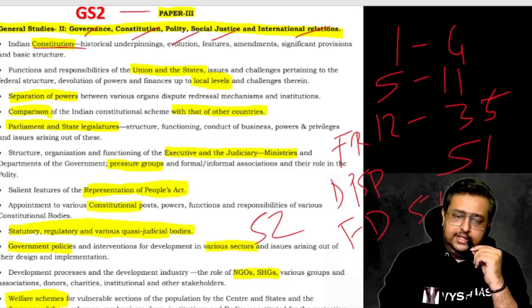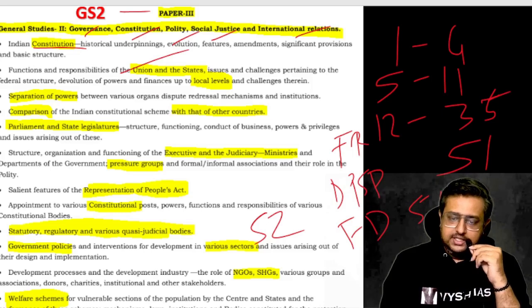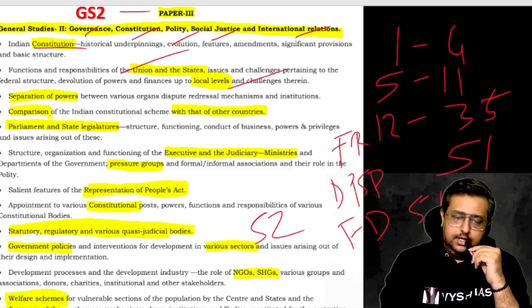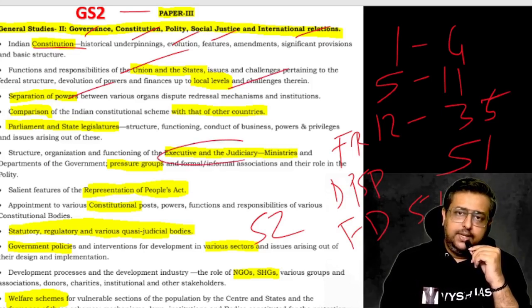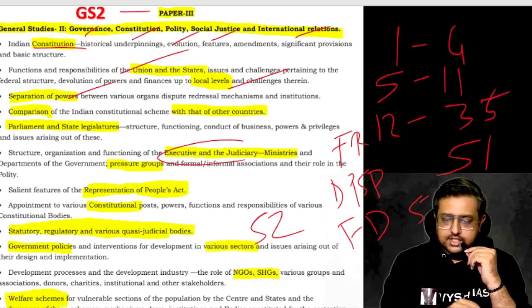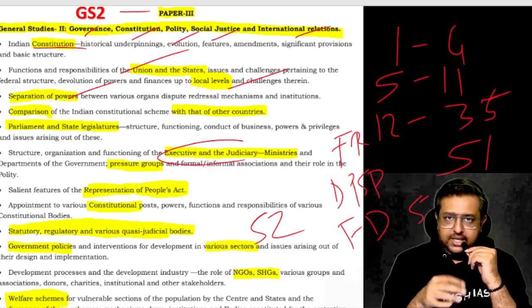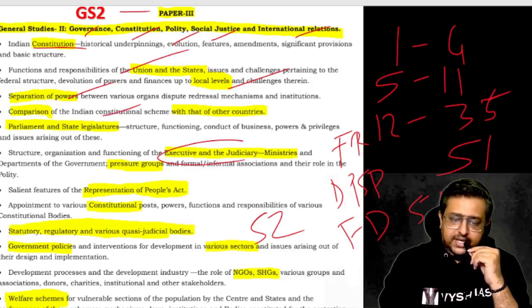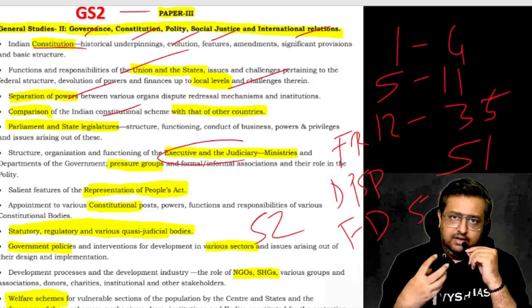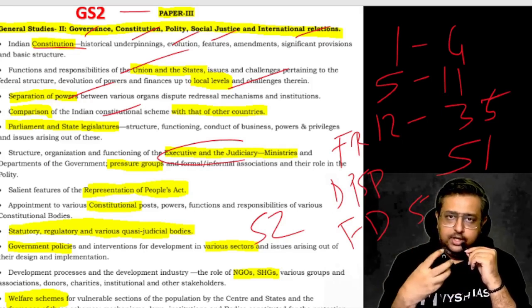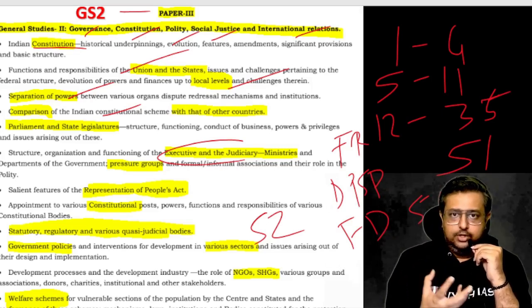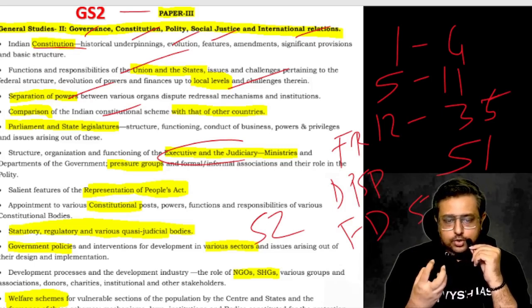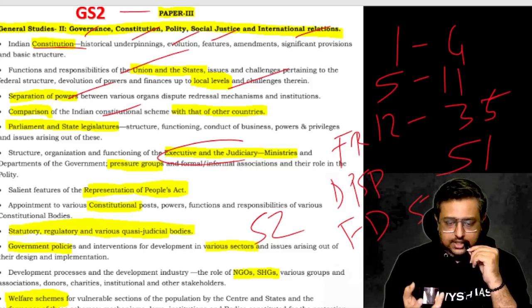And then going into detailing, you have to study the responsibility of the union and states and even the local and panchayat level. The separation of power, especially between judiciary and executive, where the fights happen, the cabinet and the judge and all. Repeated questions keep coming. Then comparison of our constitution with other constitutions, meaning our constitution was actually taken from many places. The majority is from the UK because the Britishers used to rule here. We know their model, and from there we have taken. So that comparison, India versus USA, India versus UK, India versus Australia, is also being asked.